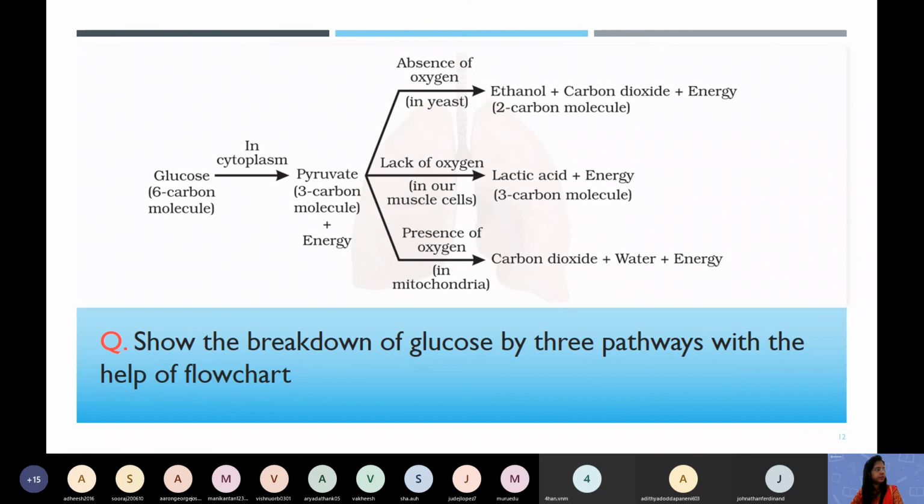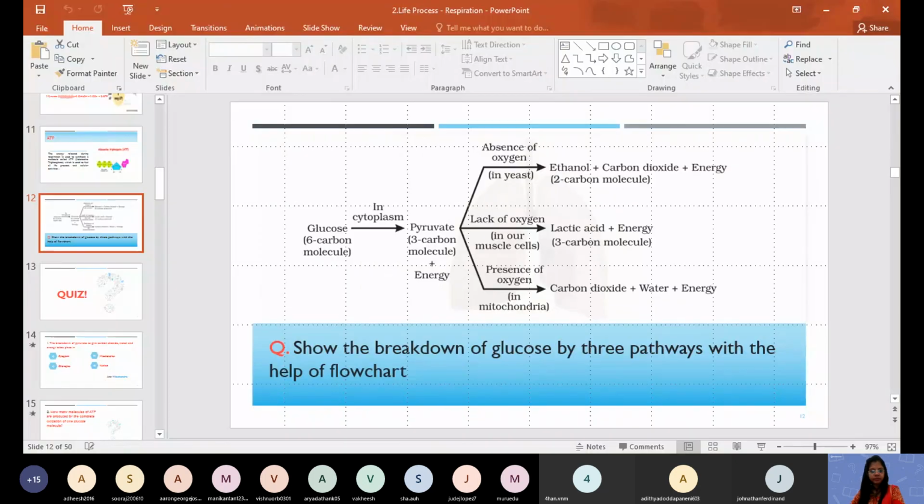So it is 11:45, so it's time to go. This is your homework. I need to see it in the next class. Ma'am, what should we draw? This diagram is already in the notebook, right? It is there in the notebook, but have you practiced it? Yes, ma'am. Even though it is in your book, it comes in the exam. In the exam, you cannot write that it is on page number 32. You will get 0. You have to draw it, then only you will get the mark. And this is a short question that will come in some exam.